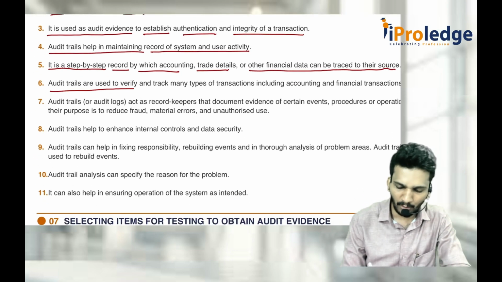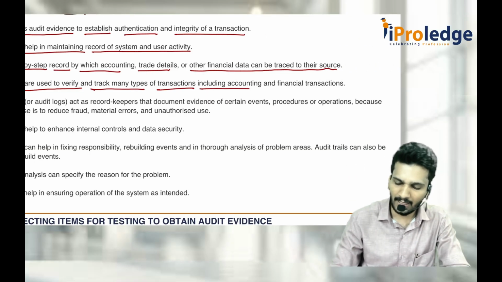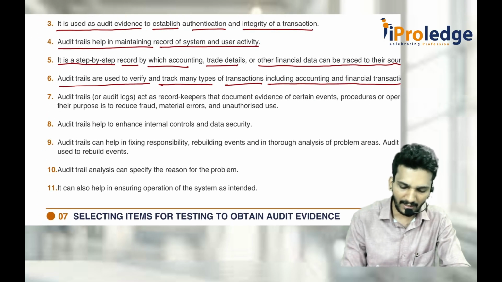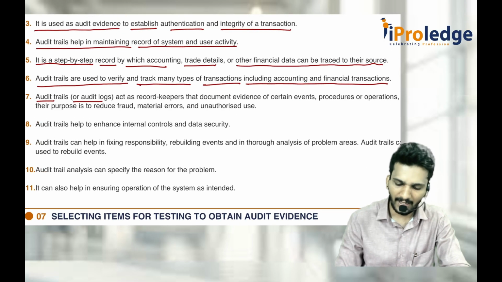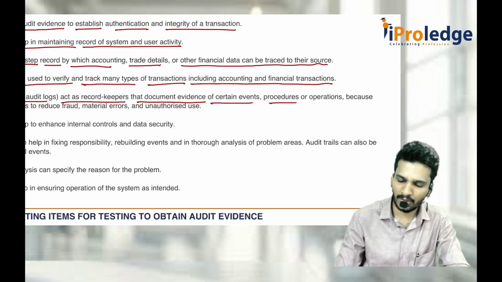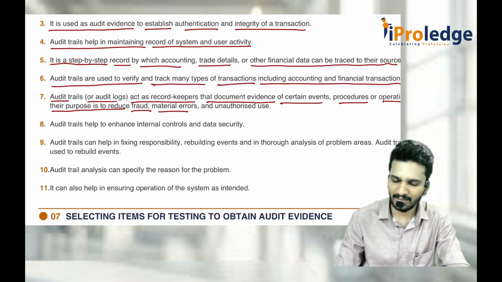Audit trails are used to verify and track many types of transactions, mainly accounting and financial transactions only. Audit trails, audit logs or edit logs act as record keepers that document evidence of certain events, procedures, or operations, because their purpose is to reduce fraud, material errors, and unauthorized usage.